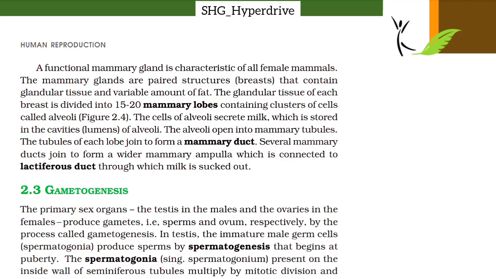The cells of the alveoli secrete milk, which is stored in the cavities (lumen) of the alveoli. The alveoli open into mammary tubules. The tubules of each lobe join to form a mammary duct. Several mammary ducts join to form a wider mammary ampulla, which is connected to the lactiferous duct, through which milk is sucked out.